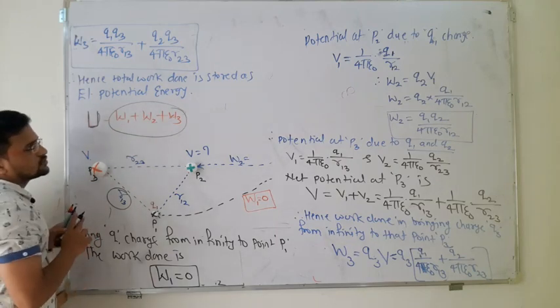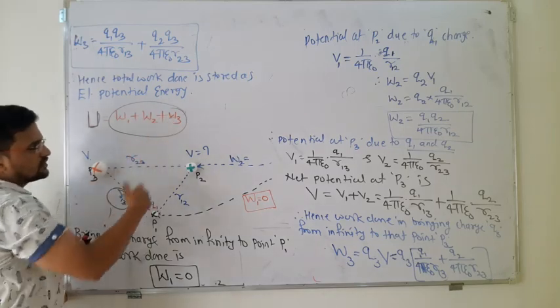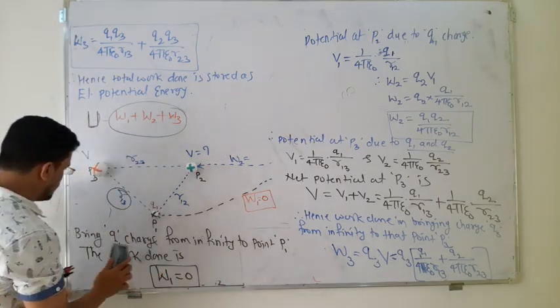So if you replace this, that means place the W1, W2 and W3 values, I will write it down here.